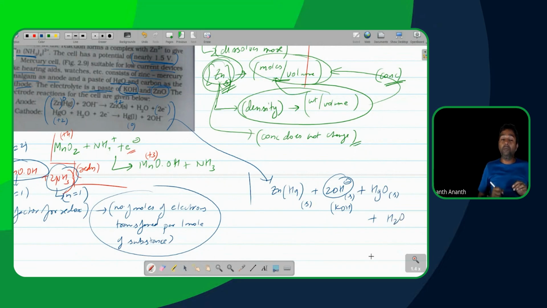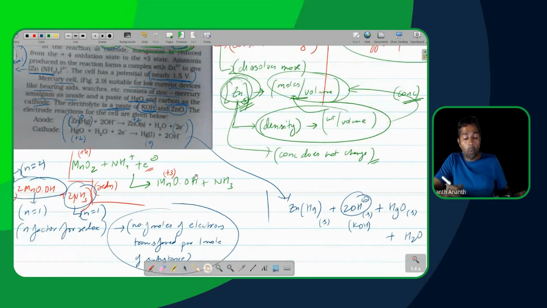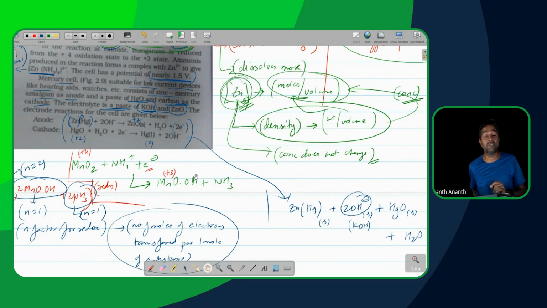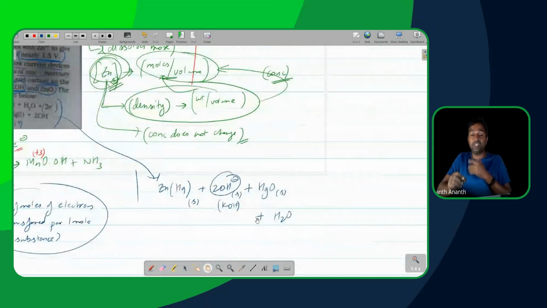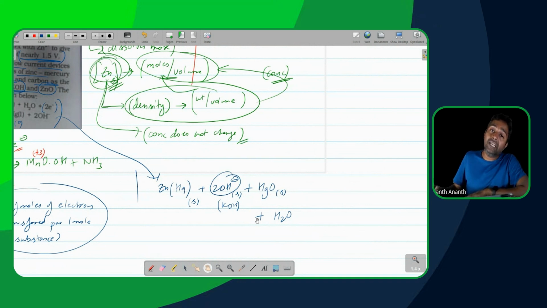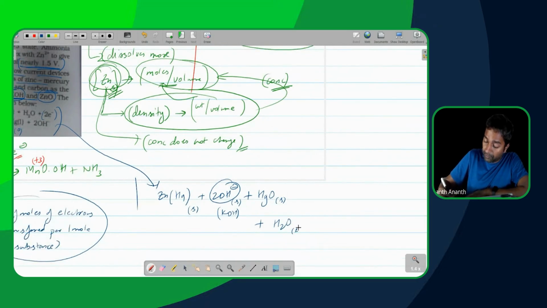Now, when you're talking about water over here, that is where things get a little bit interesting. Water, as you know, at a given temperature has constant density. So in this case, if it is present in the liquid form, its density is more or less the same and is not changing. So if the liquid's density is constant, it will also not affect the potential of the cell over here. So this liquid is also perfectly fine. All right. And lastly, what are the products over here?